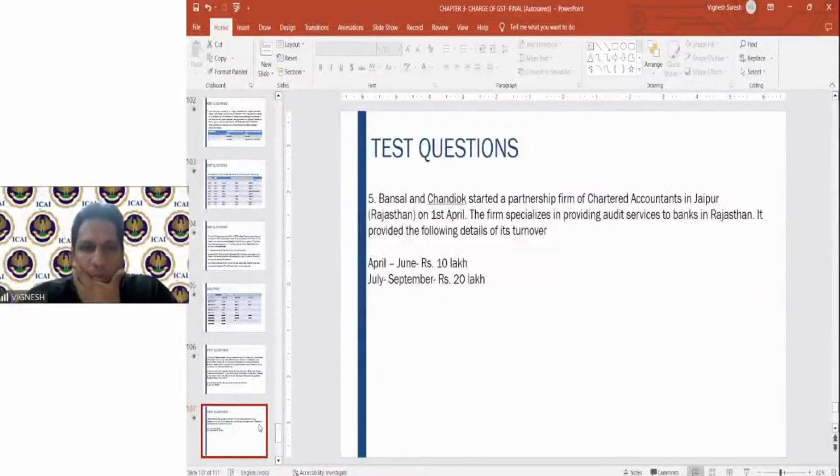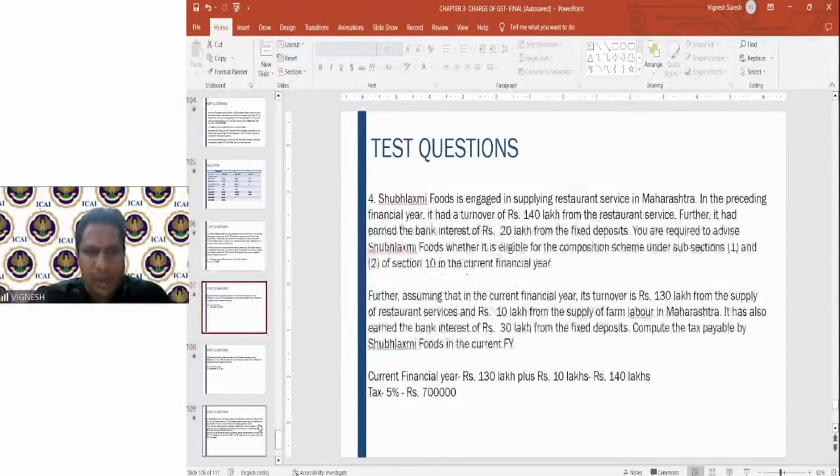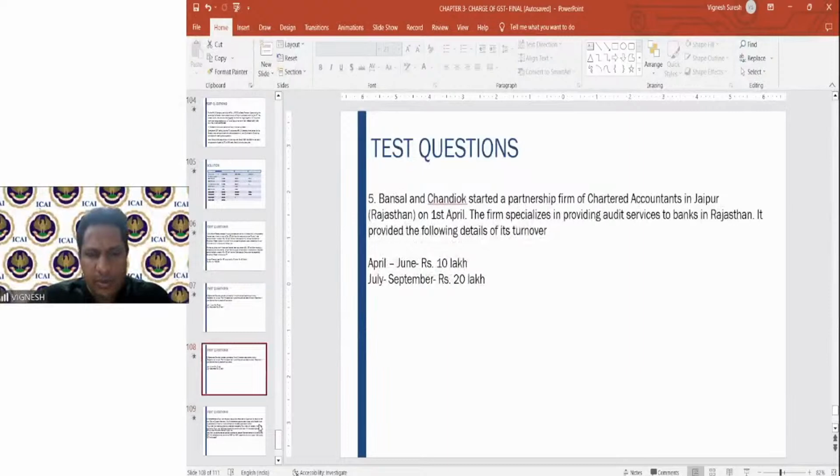Then Bansal and Chandok started a partnership firm of chartered accountants in Jaipur, Rajasthan on 1st April. The firm specializes in providing audit services to banks. It has provided the details of the turnover. April to June 10 lakhs, July to September 10 lakhs.